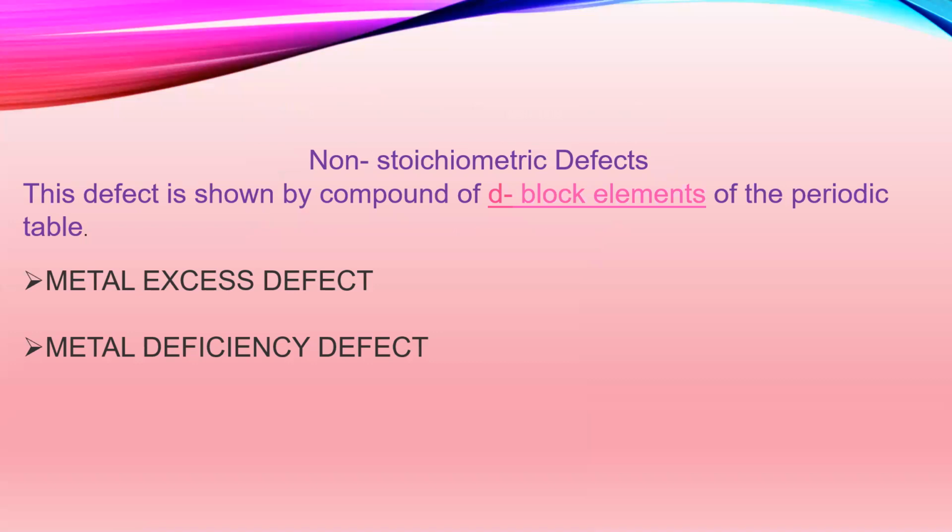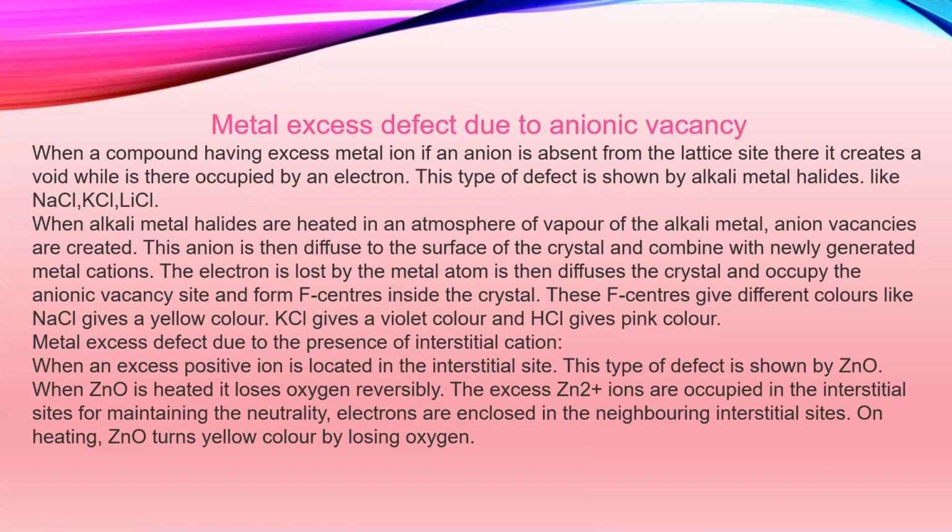Non-stoichiometric defects are basically shown by the compounds of d block elements of the periodic table, and the types of defects are metal excess defect and metal deficiency defect. Metal excess defect is due to the anionic vacancy. When a compound has excess metal ion, if an anion is absent from the lattice site, it creates a void, which is occupied by an electron. Basically, this kind of defect is shown by sodium chloride, potassium chloride, and lithium chloride.